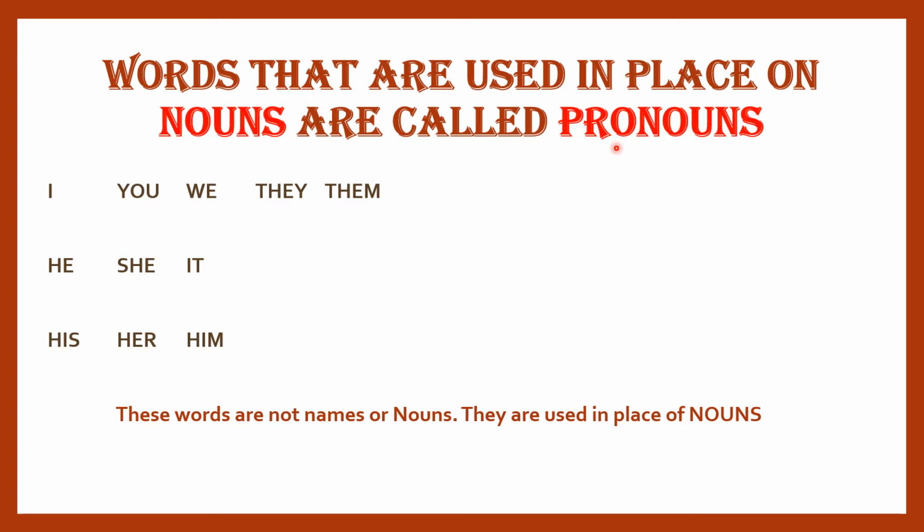What are the words used? I, you, we, they, them. He, she, it. His, her, him. These words are called pronouns. So these words are not names or nouns. They are used in place of nouns.